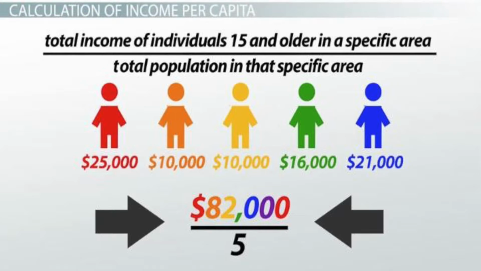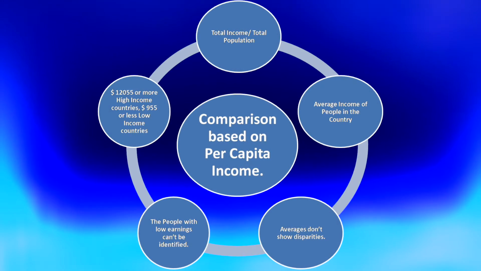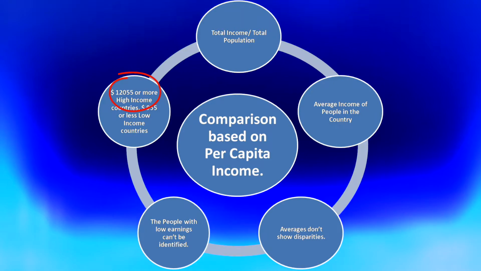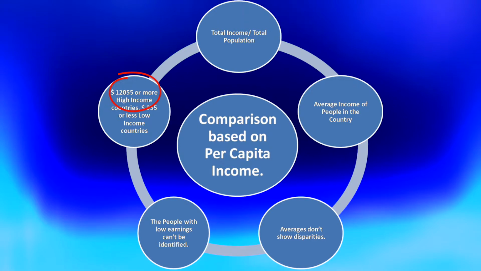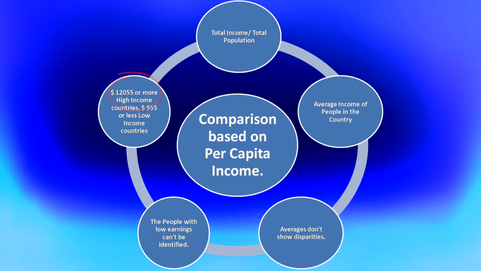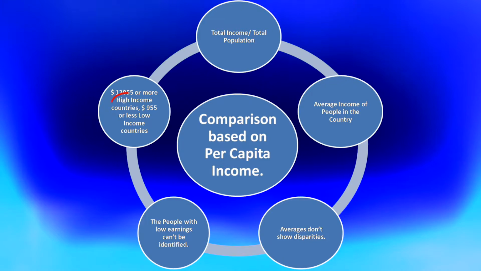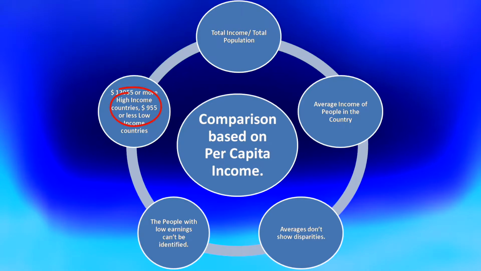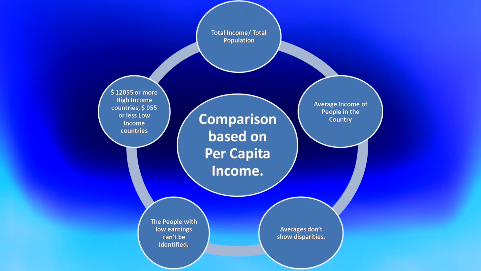The World Bank classified countries as high income countries, low income countries and middle income countries. The countries with average income of $12,055 was considered as high income country. The country with per capita income of $955 or less was considered as low income country.